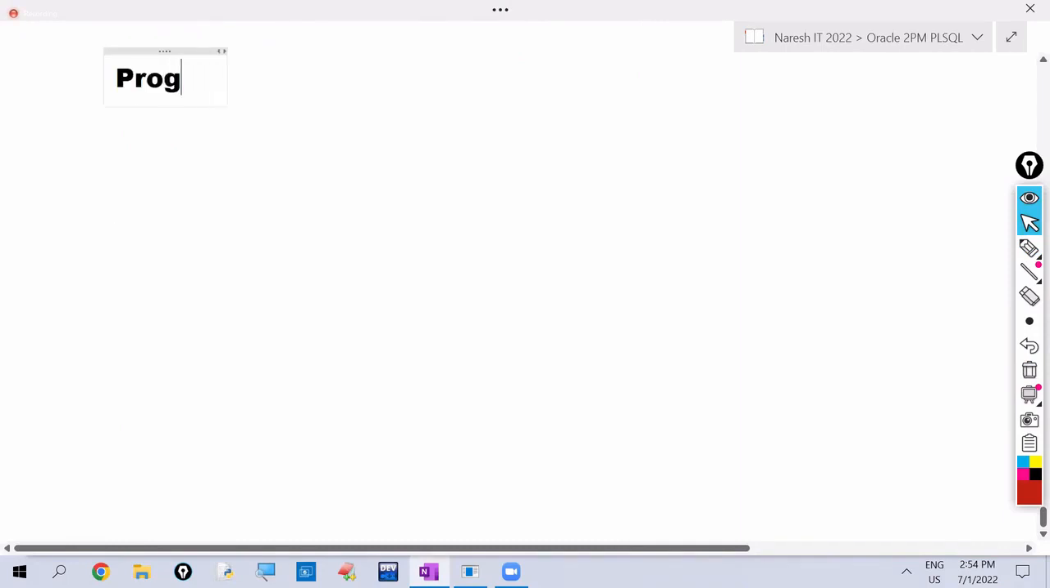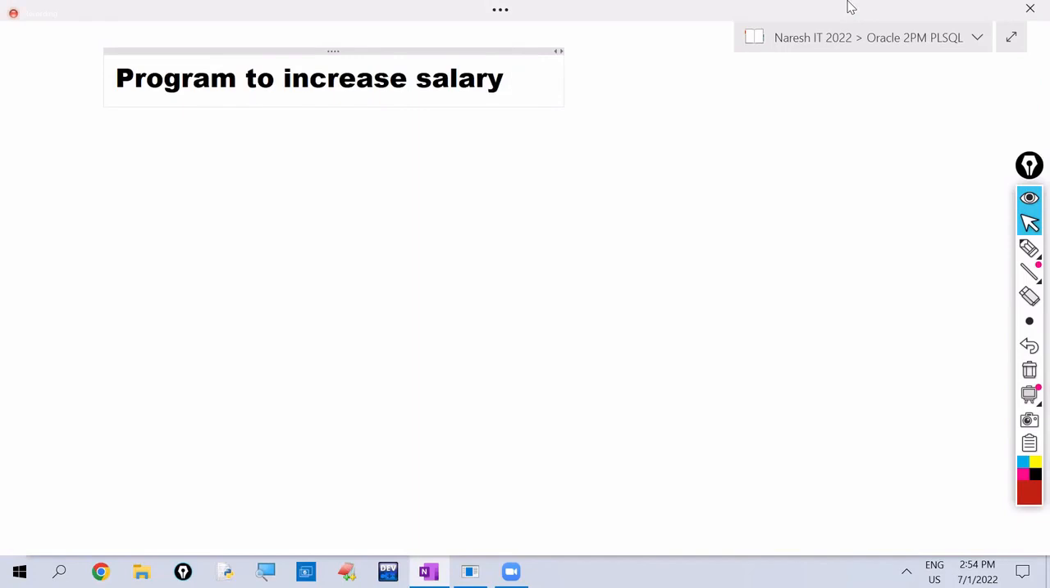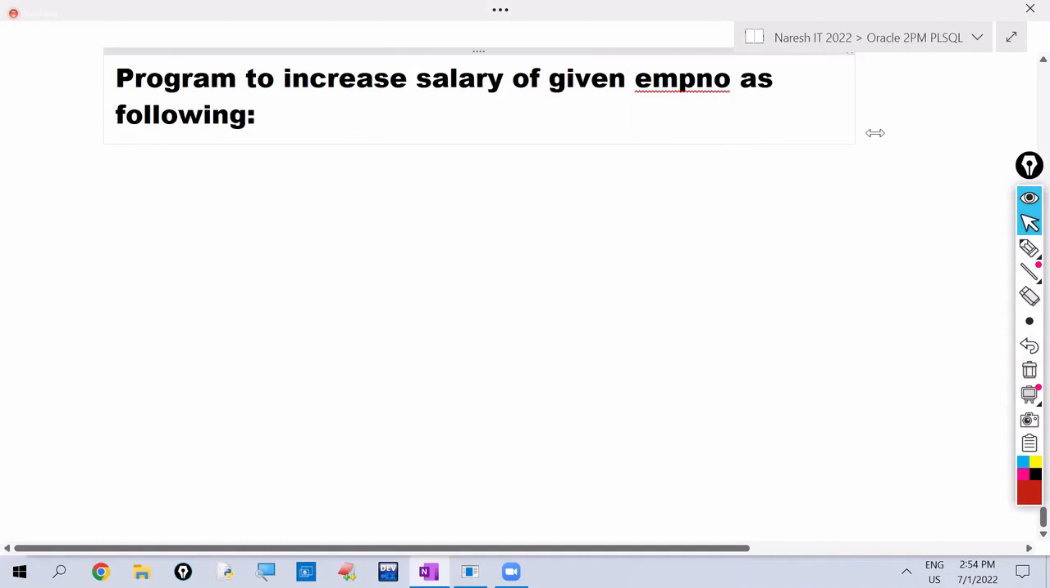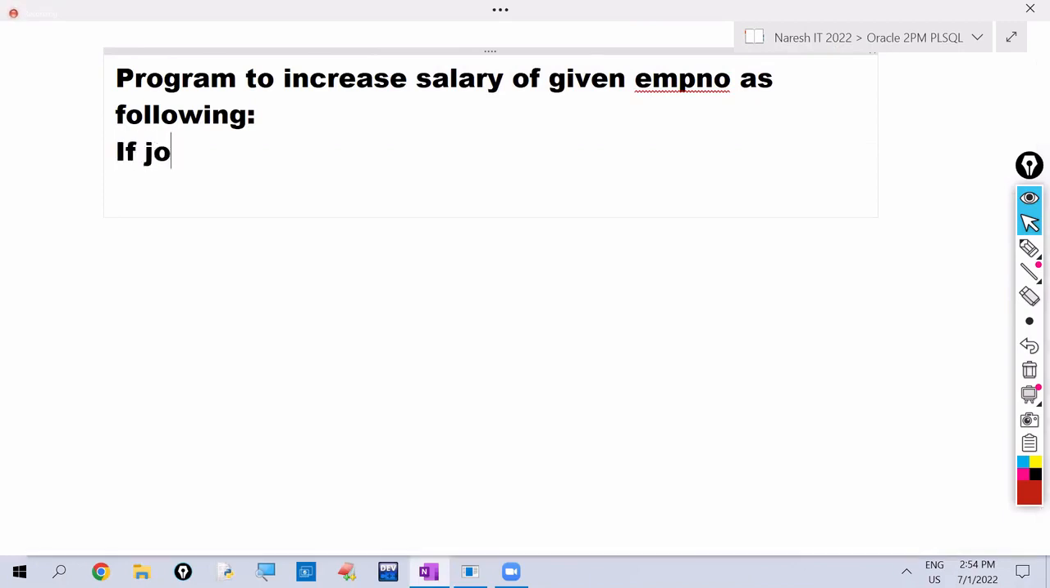This is a program to increase salary of given employee number as following. So we want to increase salary of given employee number as following. Okay, listen carefully. If job is manager, we want to increase 20% salary.